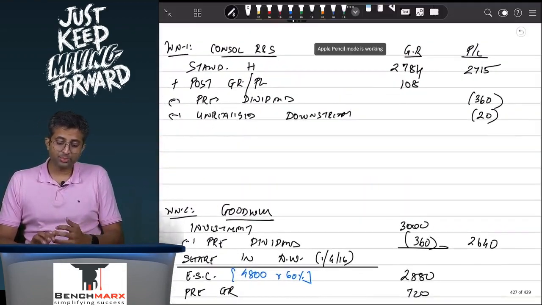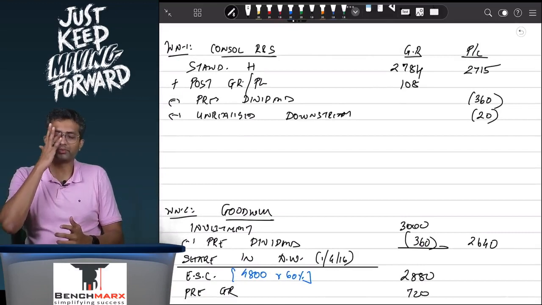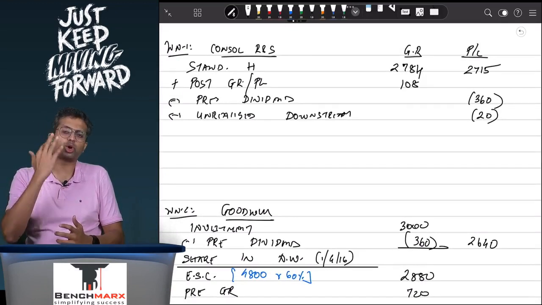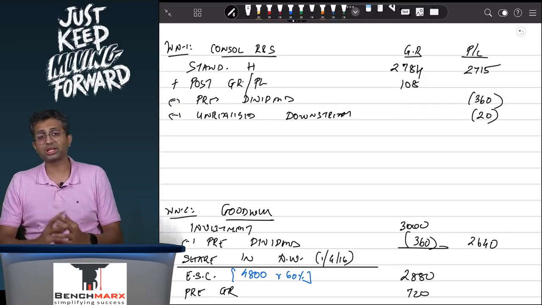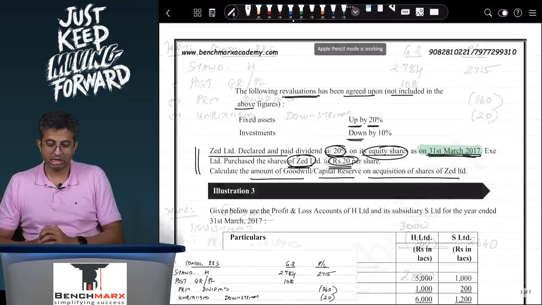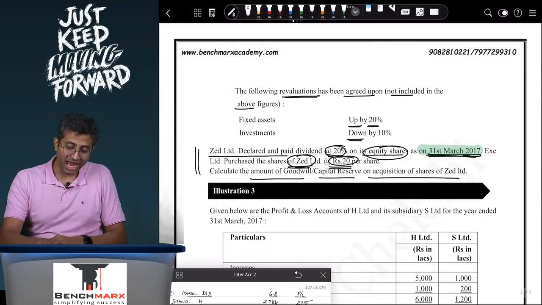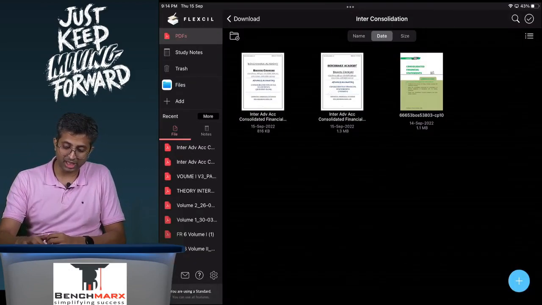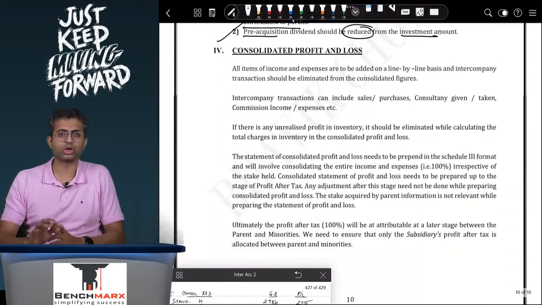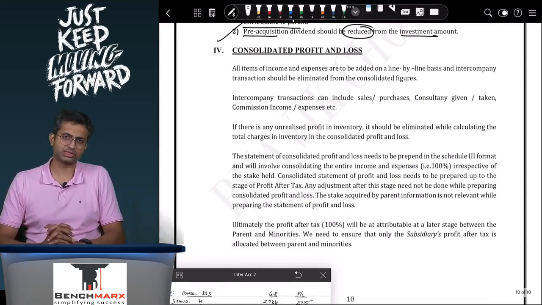There is also the preparation of consolidated profit and loss. So we have focused a lot on consolidated balance sheet, but there can also be an adjustment which involves a consolidated profit and loss. So like you consolidate assets and liabilities line by line, you should also consolidate incomes and expenses.